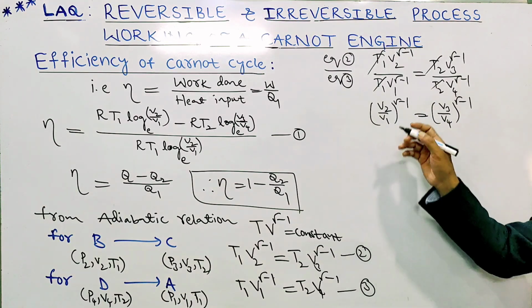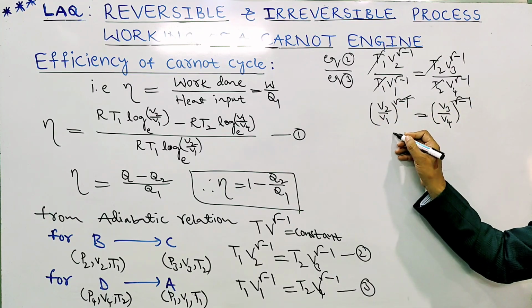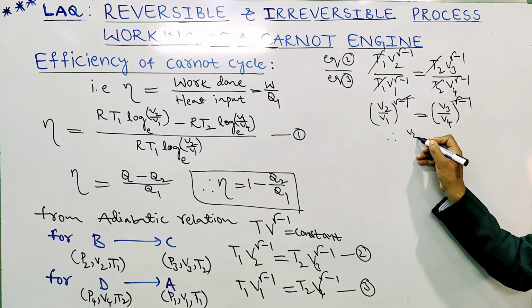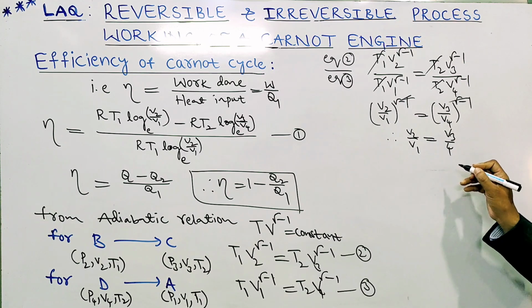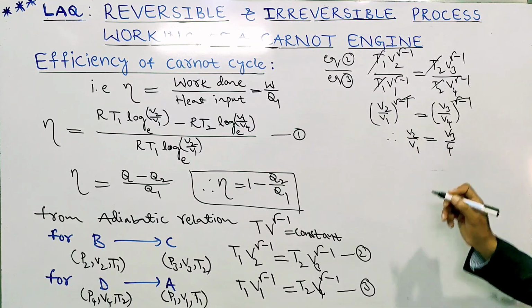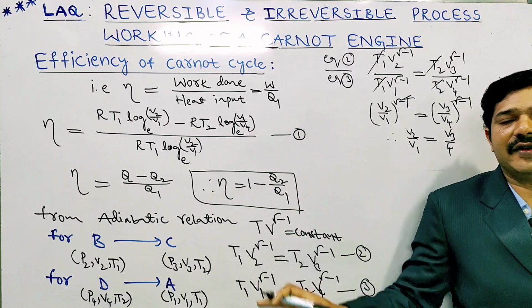Cancelling the powers on both sides, we can take V2 by V1 is equal to V3 by V4. I am substituting in equation 1.